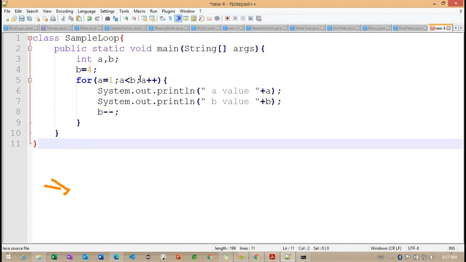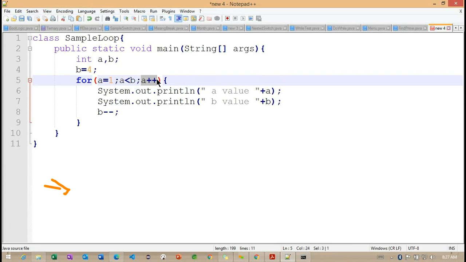Carefully observe, the A value at the loop level is increasing, but the B value, internally within this for loop, we are decreasing. Getting the point? So we can use it anywhere within the same block, so that the condition is going to be checked for every iteration and the value will print here.